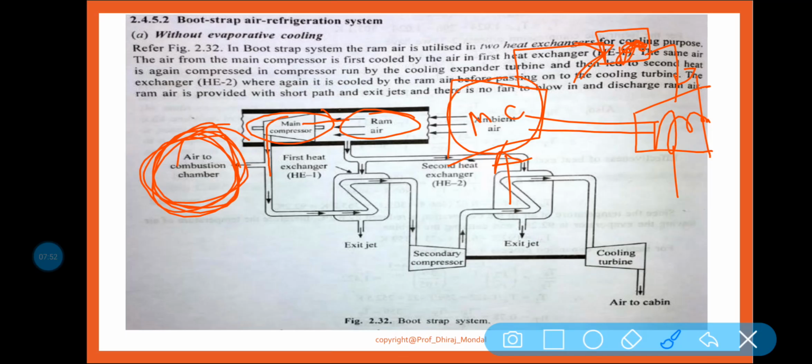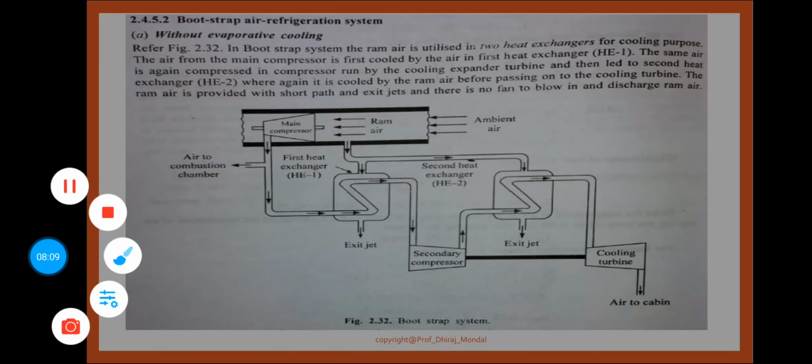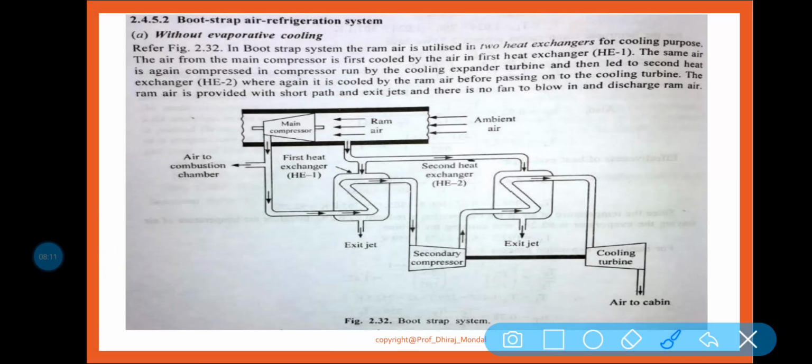This is running by open cycle Brayton cycle. Now this main compressor is operated by this gas turbine. Okay, and in the same way, one main compressor is needed to operate the air refrigeration system as well as the gas turbine.